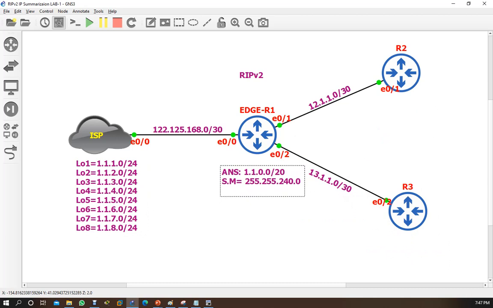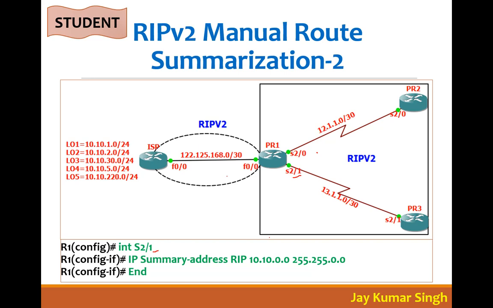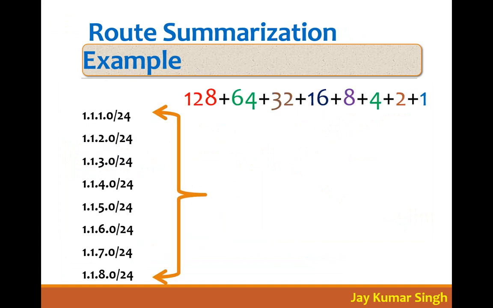And the benefit of this is that after summarizing also, these users can easily ping all these routes, which are the ISP routes. Even R3 is also able to ping all these routes. Okay, so this is your benefit of reducing the number of routes on the edge router while sharing with the neighbors. Okay, so here you see which lab I have done. You can see here I have completed this lab.